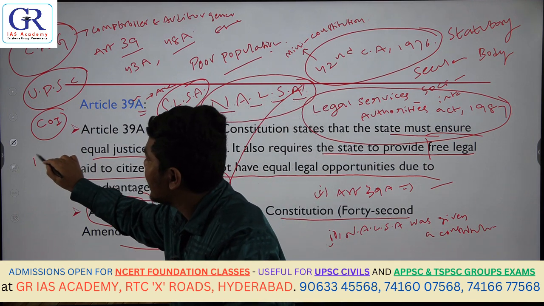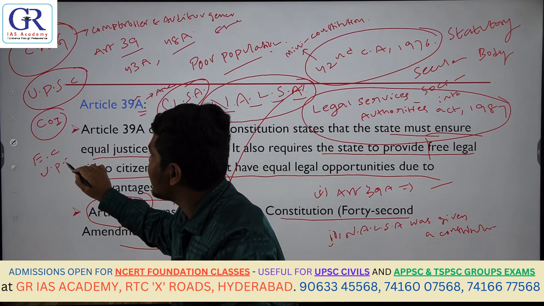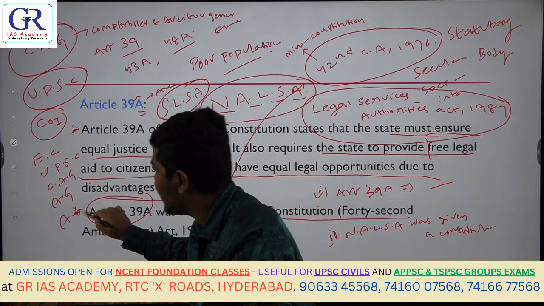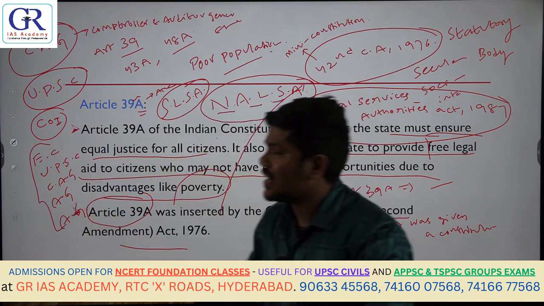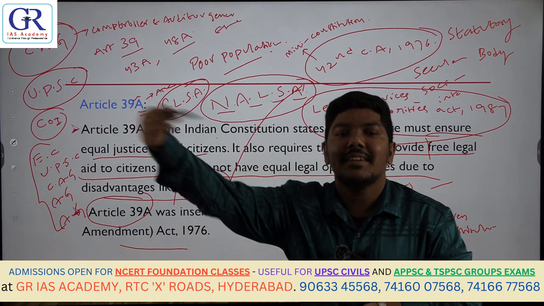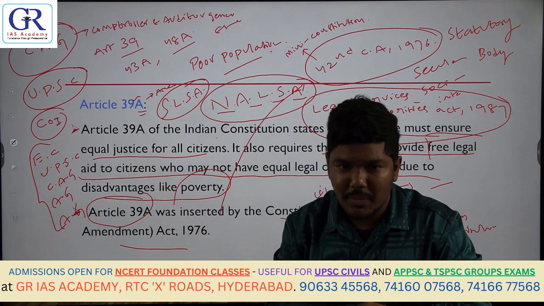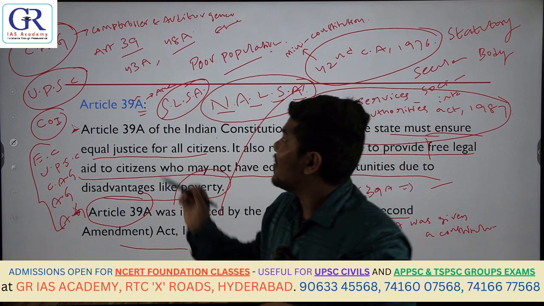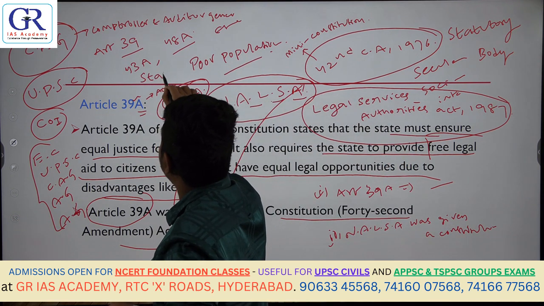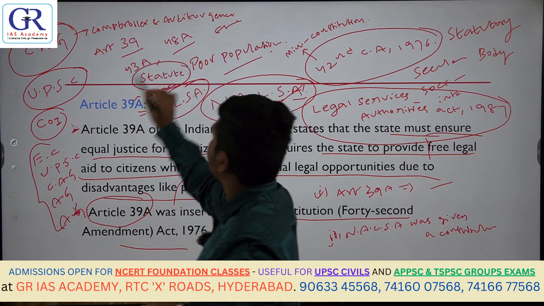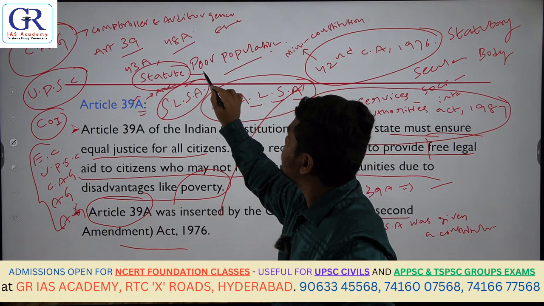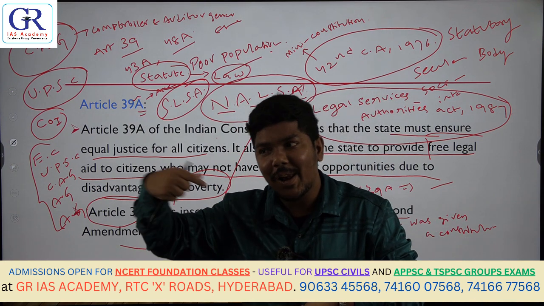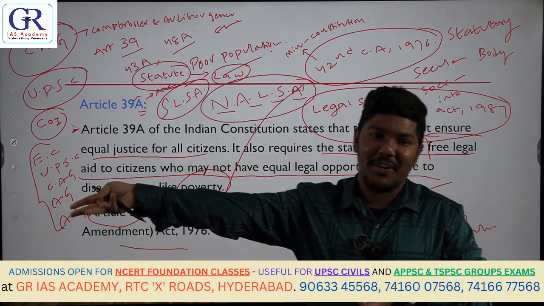So that means the Constitution of India has itself directly created it. Some other bodies are the Election Commission, the Union Public Service Commission, the Comptroller and Auditor General, the Attorney General, and the Advocate General. All these are constitutional bodies, meaning the Constitution itself has directly created those bodies. Then what are statutory bodies? The word statutory is taken from the word statute, which means law. A body created through a law is called a statutory body.